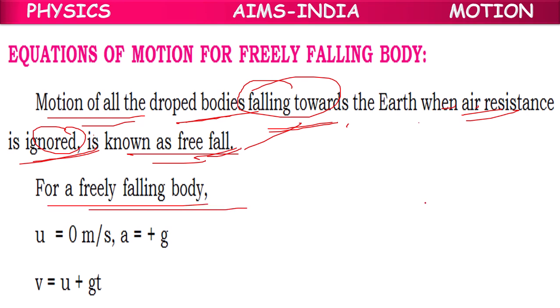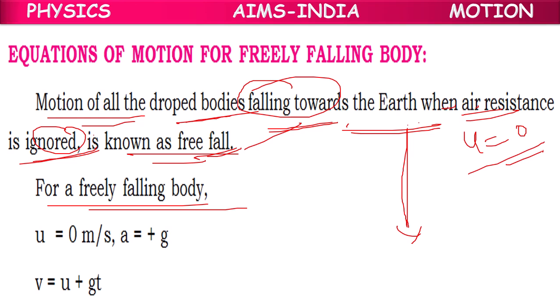For a freely falling body, it is falling freely without any force, means initially the velocity will be 0 and it is falling downwards. So acceleration due to gravity will be positive. So U equal to 0, A equal to plus G.